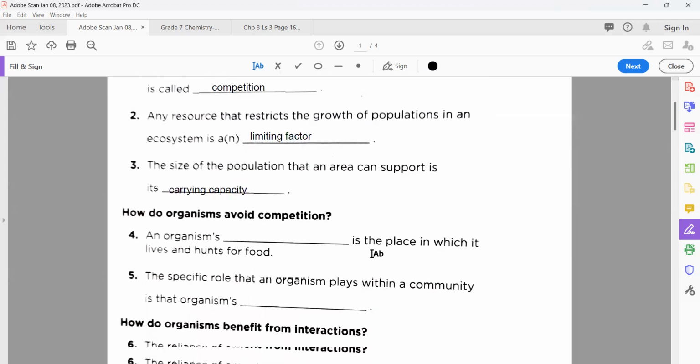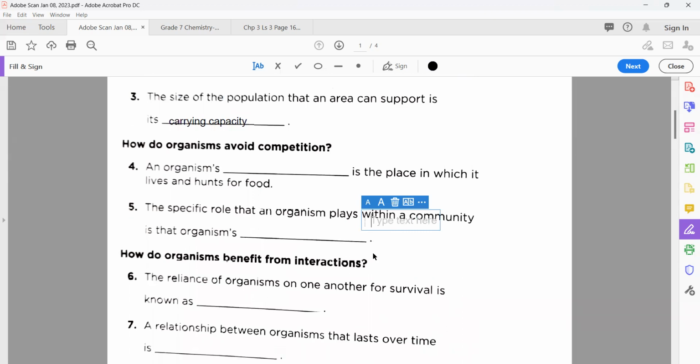Okay. Now, after solving the first three, number 4 is here. An organism's dash is the place in which it lives and hunts for food. So that is the area where it lives. That is its habitat. Very good.